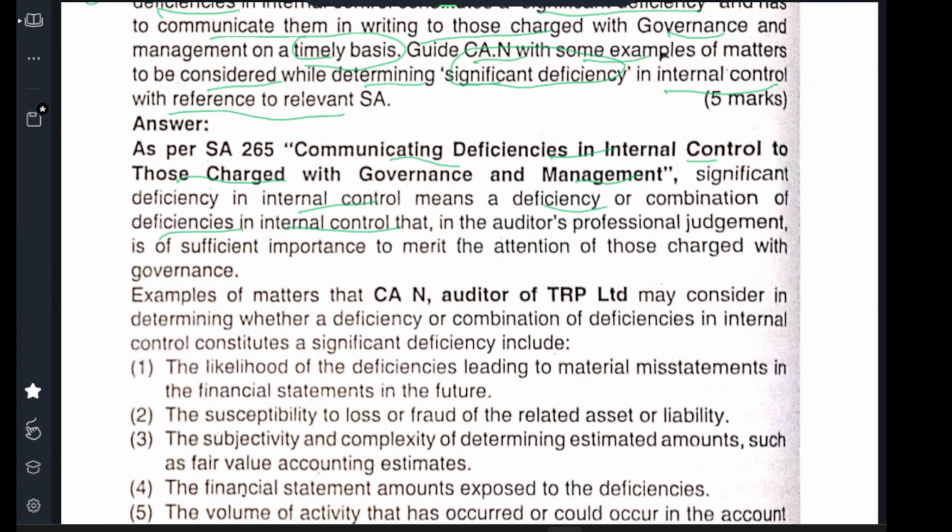So deficiency means some problem in the internal control. That may be a single problem or a combination of two, three or more problems. If the problem pertains and, as per your professional judgment, it is a problem, you need to report to management. In the auditor's professional judgment, it is sufficiently important to merit the attention of those charged with governance. It is mostly professional judgment. As per the professional judgment, if you want to say something, you say. If not required, no need.